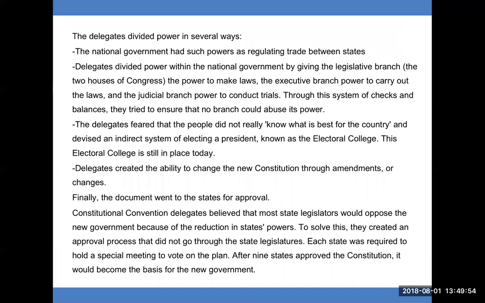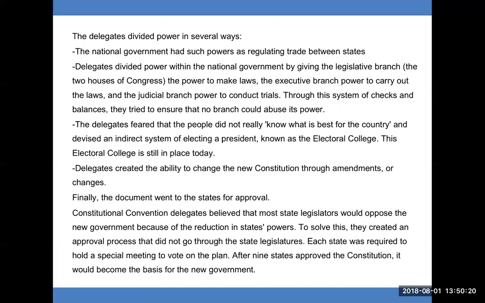The delegates divided power in several ways. The national government had such powers as regulating trade between states. Delegates divided power within the national government by giving the legislative branch, the 2 houses of Congress, the power to make laws, the executive branch power to carry out the laws, and the judicial branch power to conduct trials. Through this system of checks and balances, they tried to ensure that no branch could abuse its power.